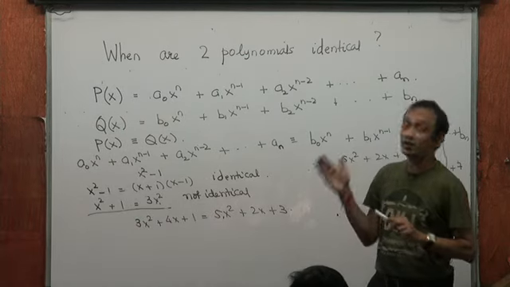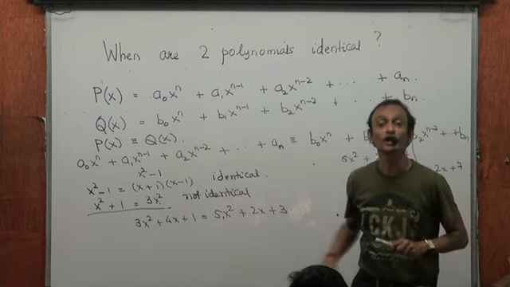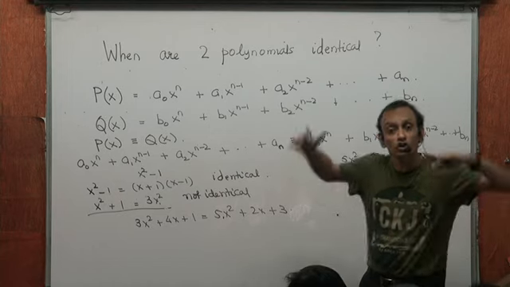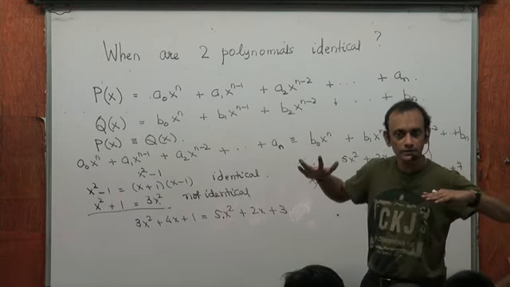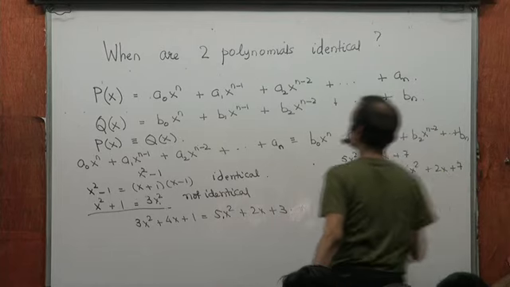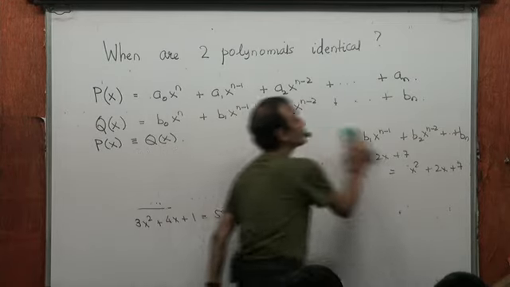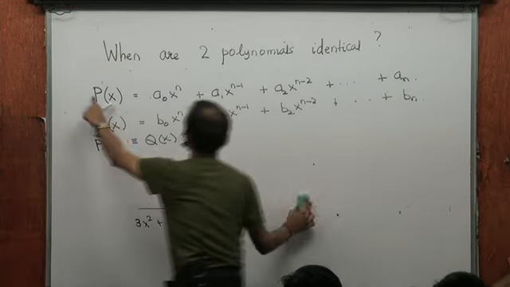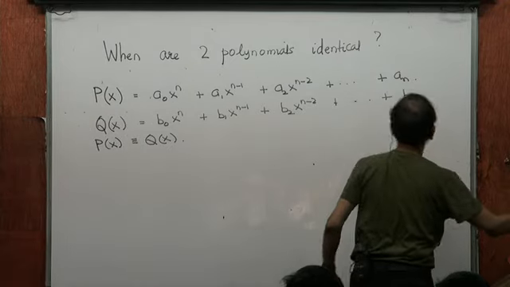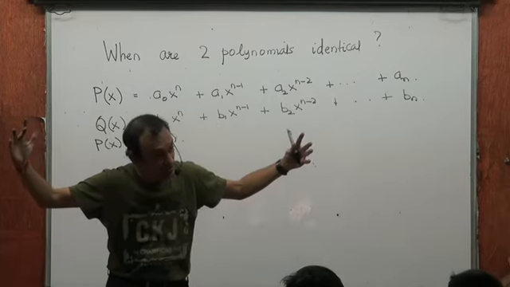Coefficient of x power n in one polynomial must be the same as coefficient of x power n in the other polynomial. That is important. That's when they will be equal for all values of x. Yes or no? Now, these two polynomials would be identical. So factorization will always produce identical polynomials, right?